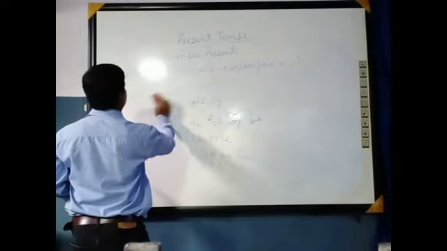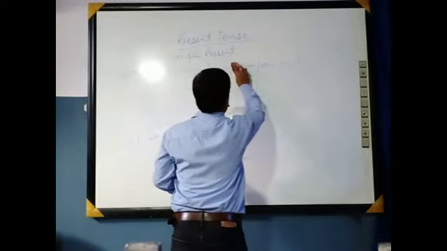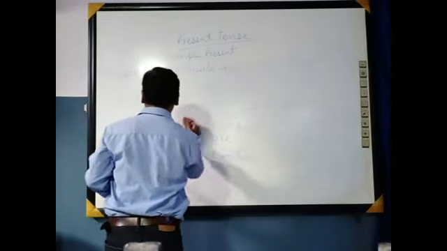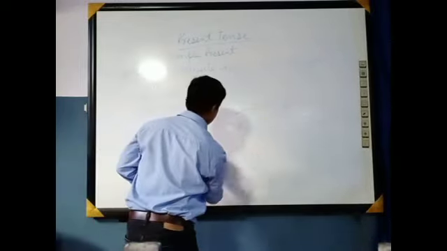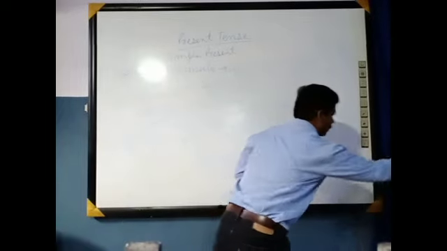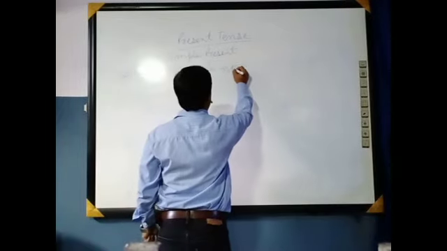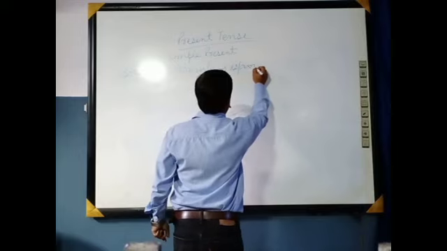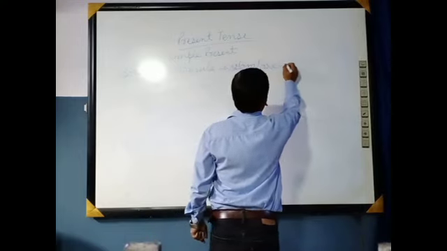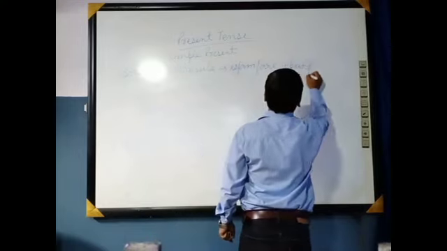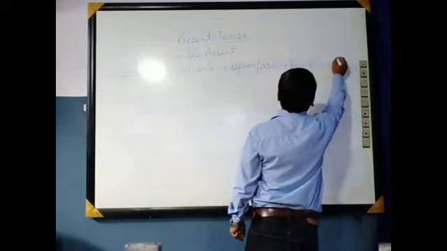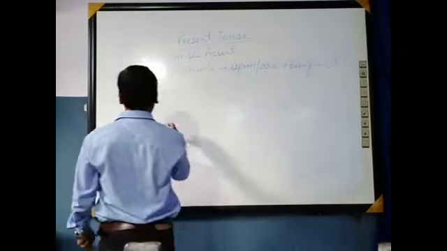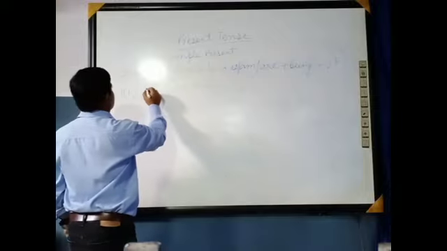Now the second point is the present continuous tense. The structural formula is: is, am, are plus being plus verb 3. You can better understand from this example.